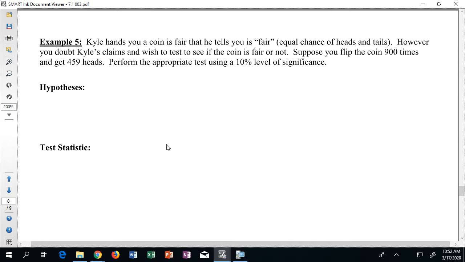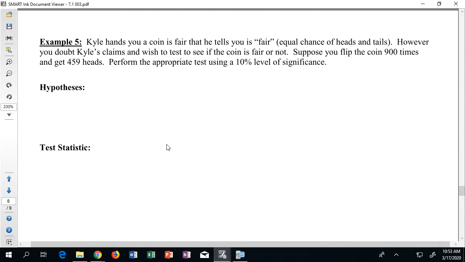So of course, to do this, since you're at home and have nothing to do for the next couple days, you decide, why don't you flip this coin 900 times, and just record if you get heads or tails. Now, if it's a perfect 50-50 split, how many heads and how many tails would you expect to get? Well, you could think about that. It'd probably be 450 heads, 450 tails.